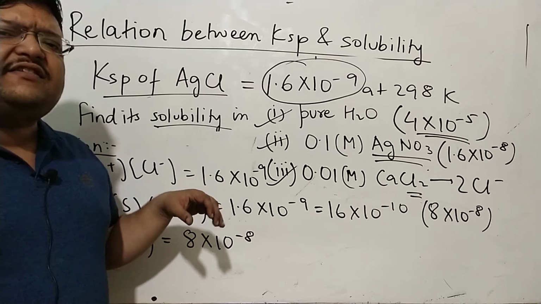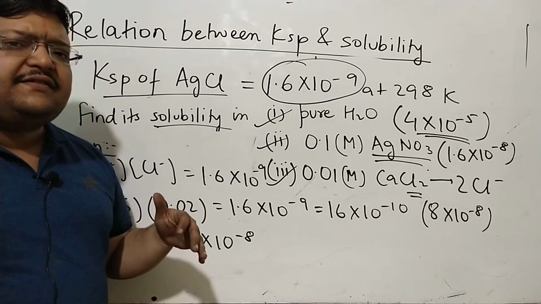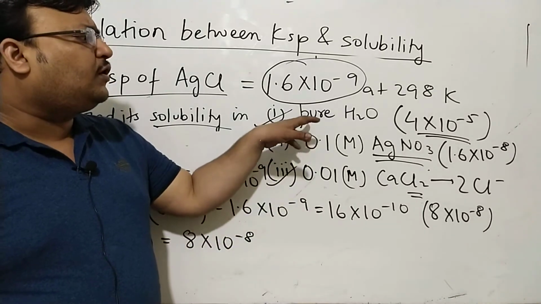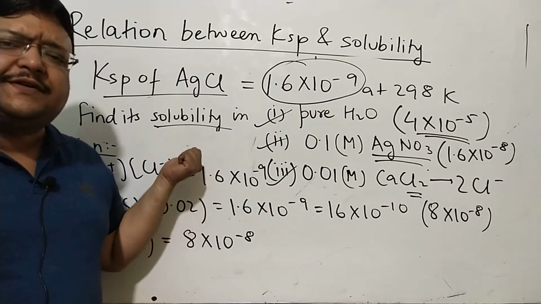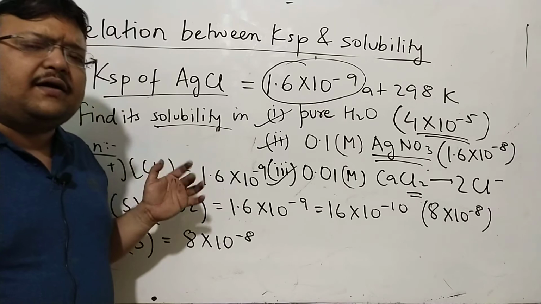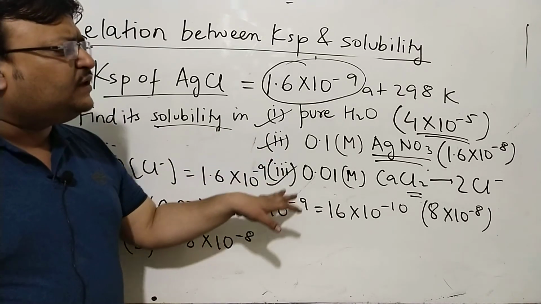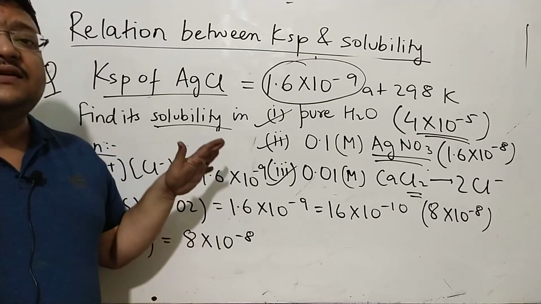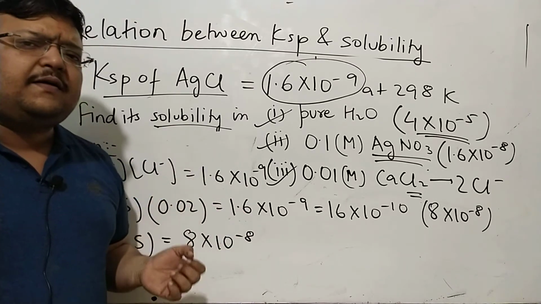Two, solubility can change drastically with the nature of the solution. In pure water, you will have one value given by the relationships which I derived just a while ago. But in different solutions containing common ions, Ag plus or Cl minus, the solubility will certainly be different.